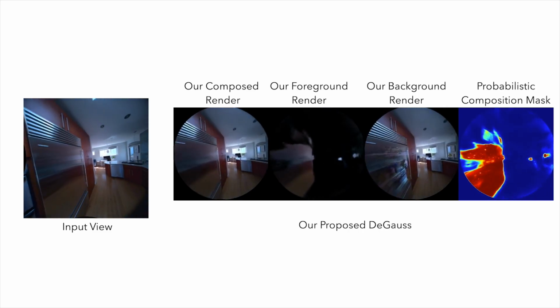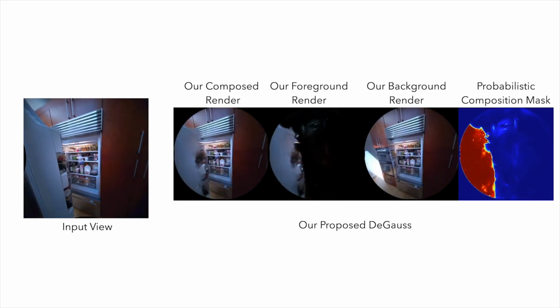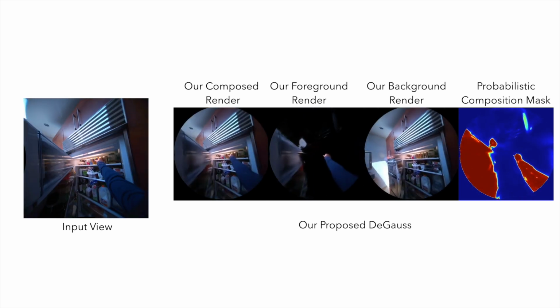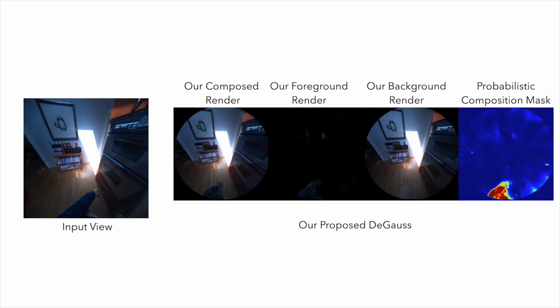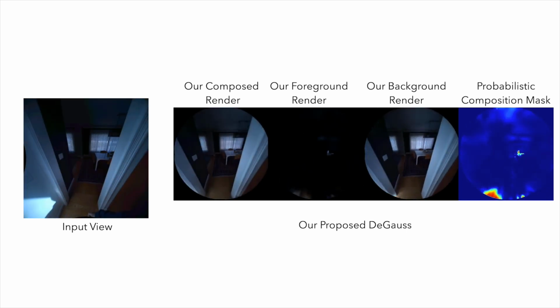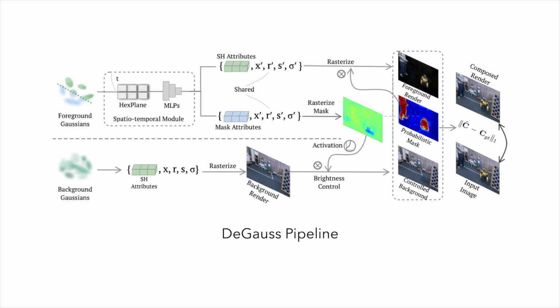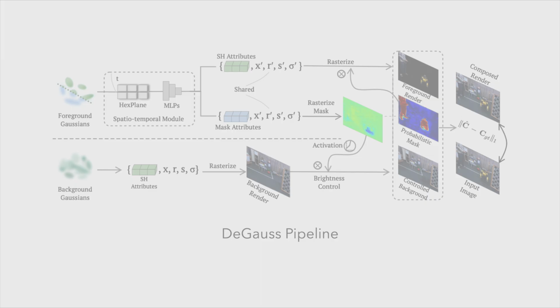To address these challenges, we propose DeGauss, dynamic static decomposition with Gaussian splatting for distractor-free 3D reconstruction. It robustly handles the challenging egocentric video input and reconstructs a distractor-free and high-quality static scene via accurate dynamic static decomposition. Our key insight is to leverage the complementary strengths of dynamic and static Gaussians for coordinated optimization for dynamic scene reconstruction. Specifically, we model the scene with foreground dynamic Gaussians and background static Gaussians in separate branches.